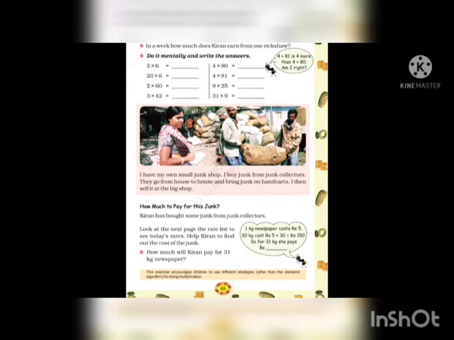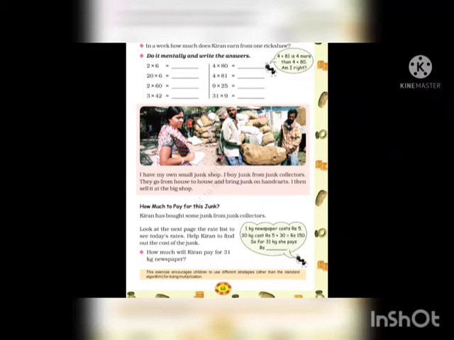So 1 kg of newspaper is rupees 5 and 30 kg costs 5 into 30, that is rupees 150. Why 5 into 30? Because 5 rupees is the cost of 1 kg. So 30 kg newspaper cost will be 5 into 30, which is rupees 150. So it means 30 kg of newspaper costs rupees 150.